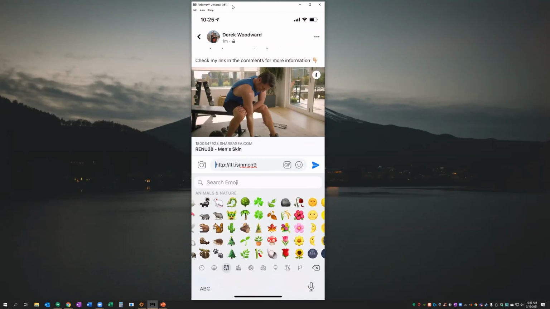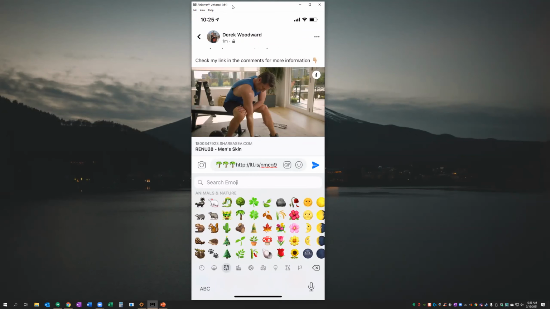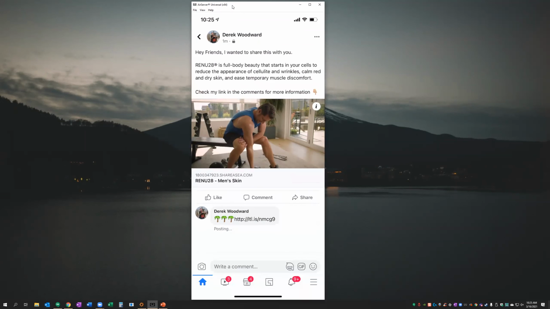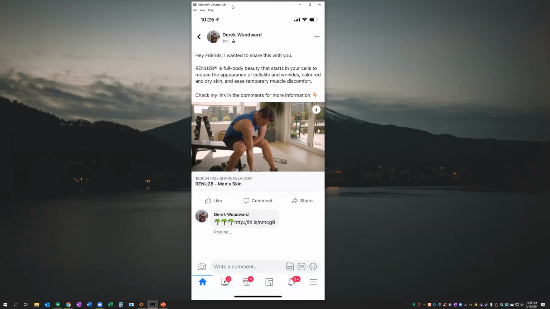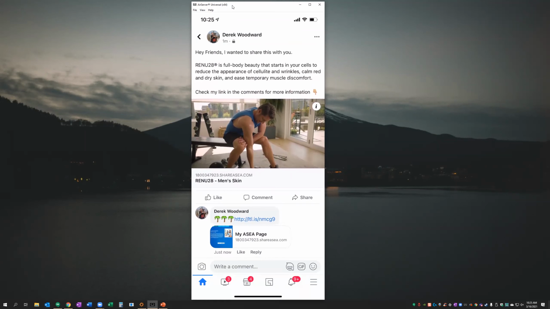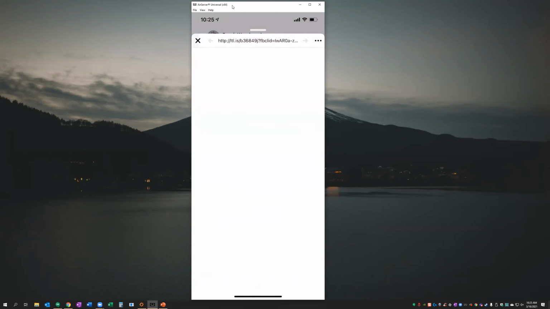Let's see what I got here. I'll throw some trees in there. Now, when we send this off, it's going to post my replicated site down there at the bottom. So anybody on my Facebook wall, if they want to investigate this further, they can click on my video to watch the content there, but then they can also go down below and access my ASEA page to learn more about the video that I posted.